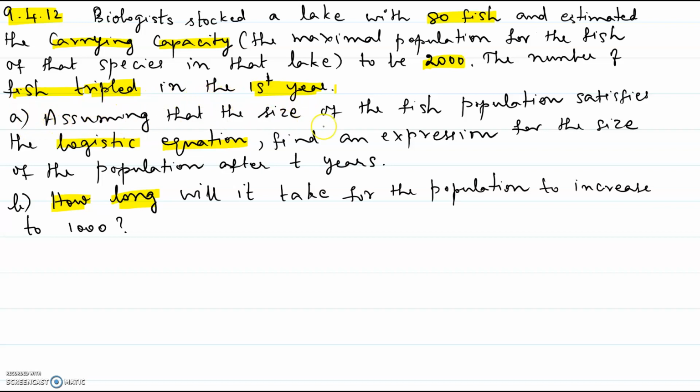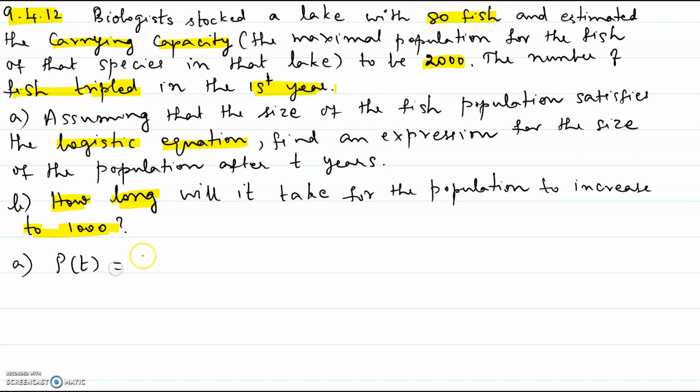A. Assuming that the size of the fish population satisfies the logistic equation, find an expression for the size of the population after t years. B. How long will it take for the population to increase to 1000?